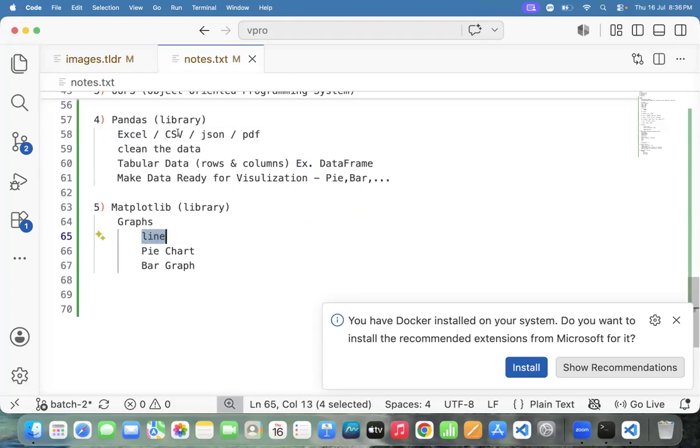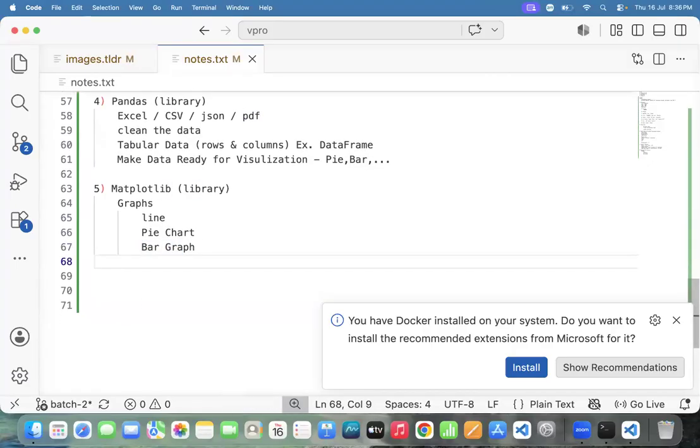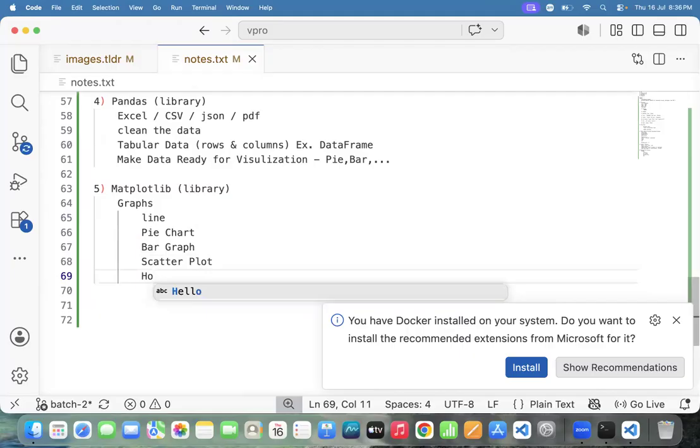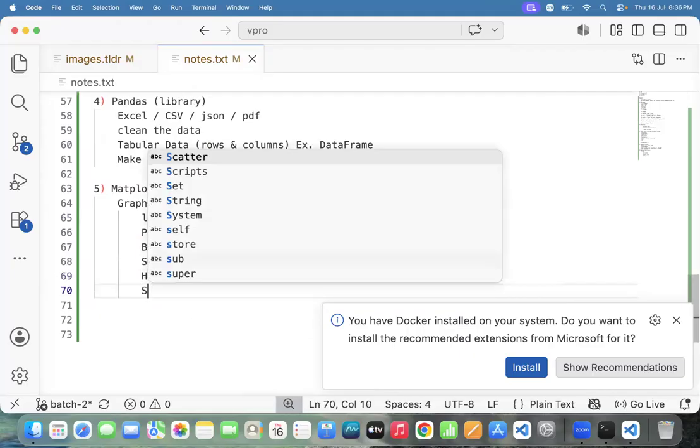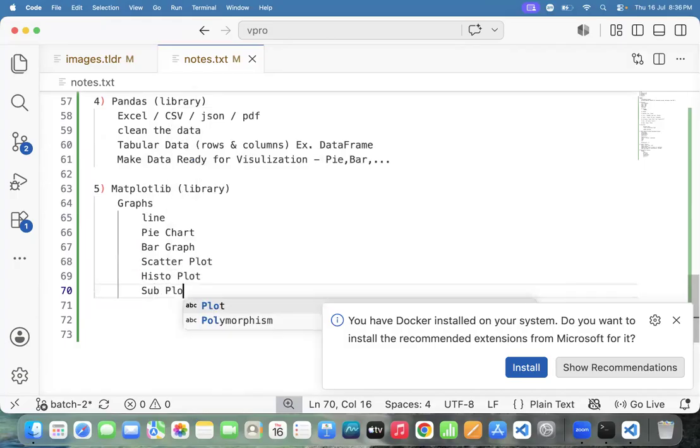Okay. Read the data from the CSV file, represent in the form of a pie chart. Read the data from the PDF file, represent in the form of a bar graph. And another thing, we have one more graph here, that graph we can call scatter plot. And here we have another graph, that graph we can call histoplot. And here we have another graph, that graph we can call the subplot.